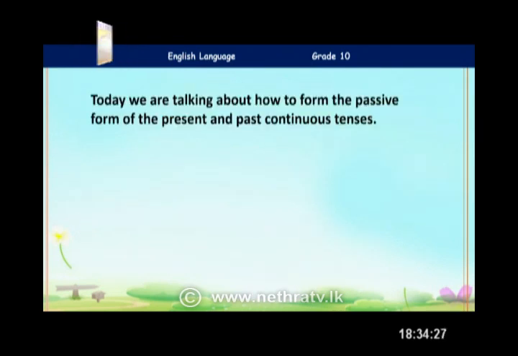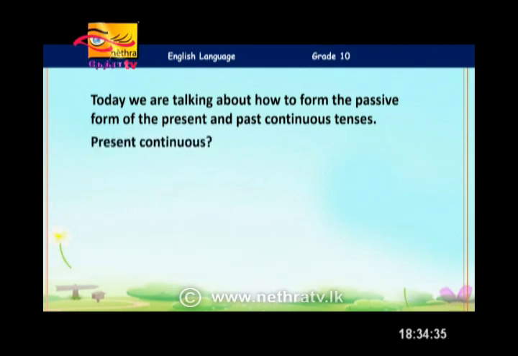So today we are talking about how to form the passive form of the present and past continuous tenses. First things first, what does it mean by present continuous? Well, you can see that both of us are standing here now, at the moment. That's right. We are teaching. Exactly. You are listening very attentively.